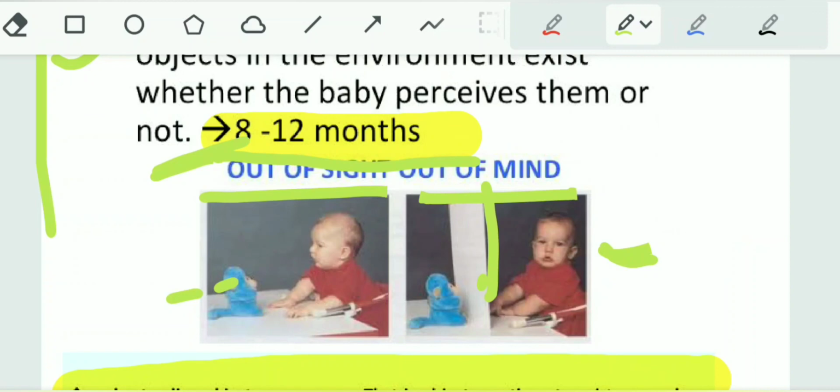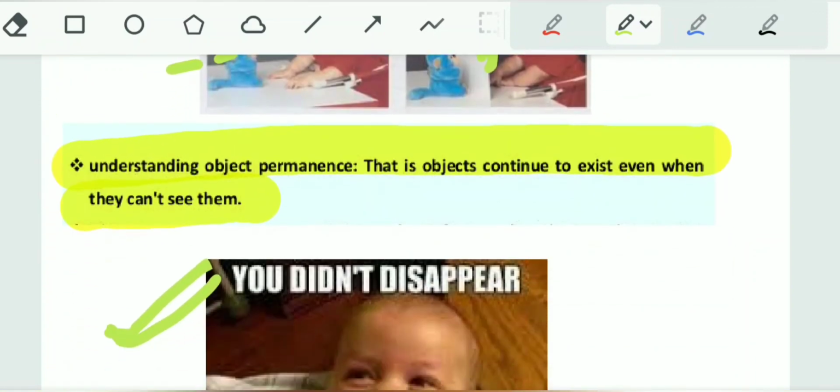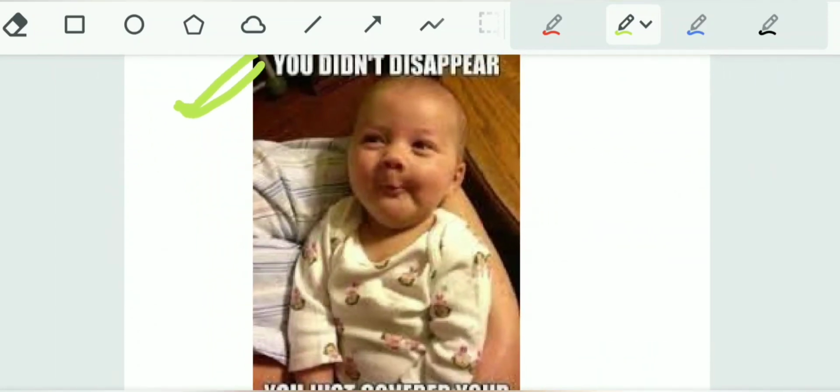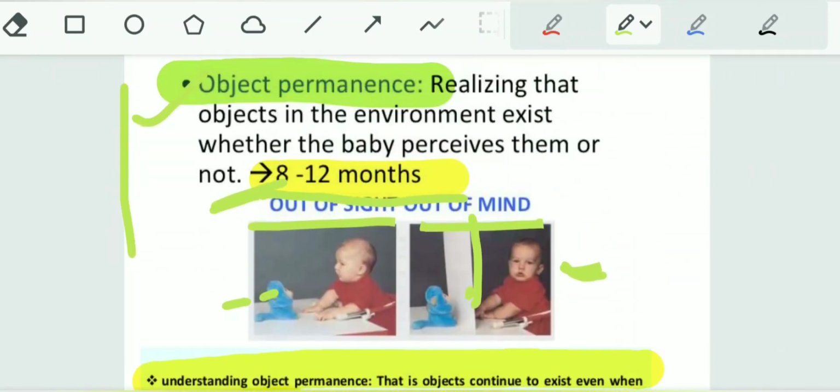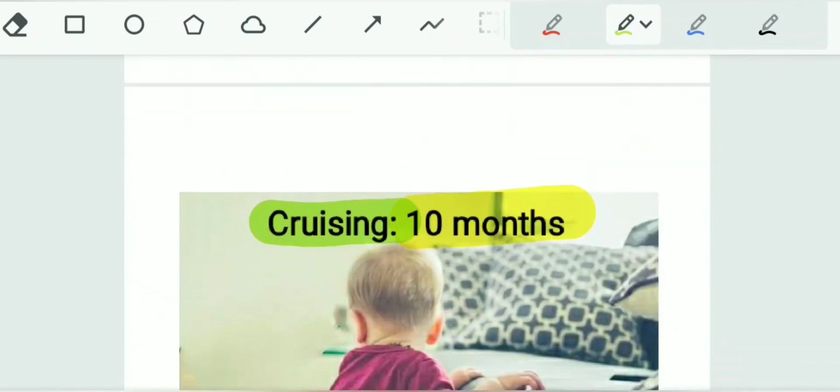Now there is no out of sight, out of mind concept. Now the baby knows that the object is permanent, whether they can see it or not, the object continues to exist. So this is object permanence, which appears at 8 to 12 months.